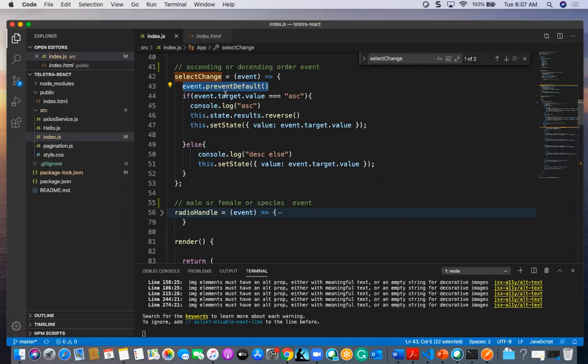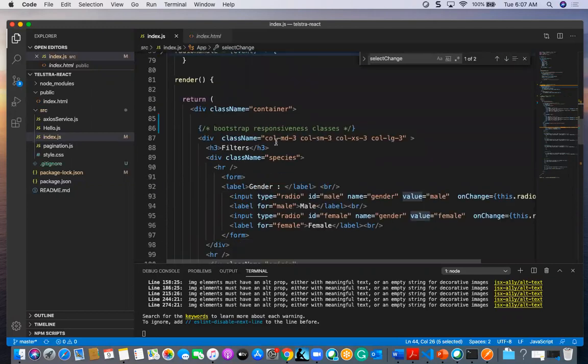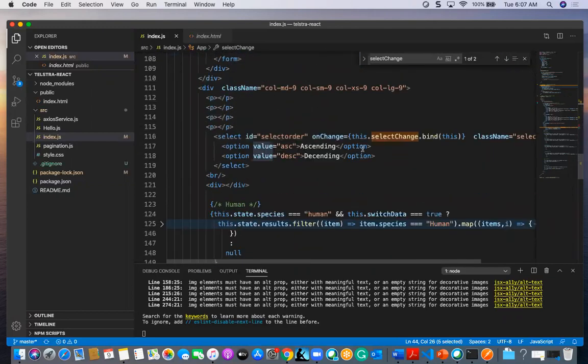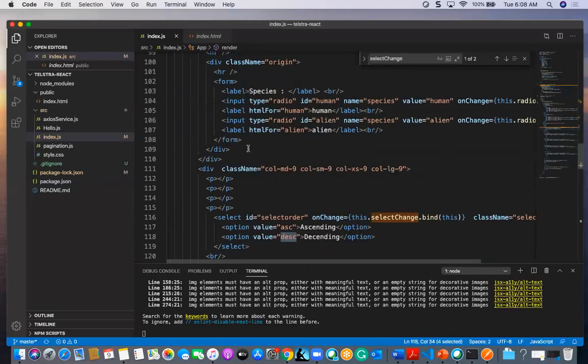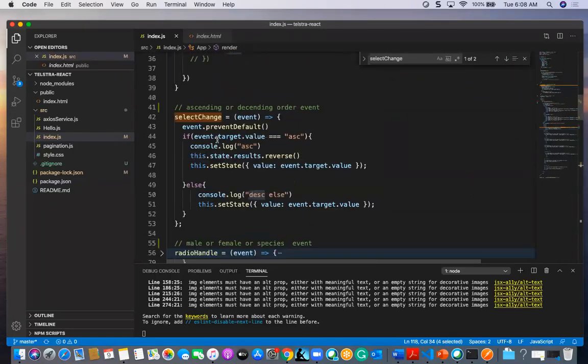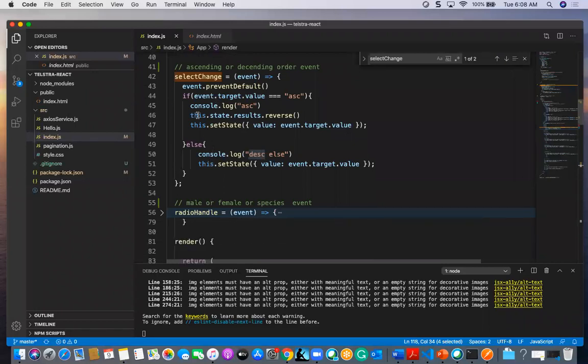If the event dot target dot value is equal to ascending order, what does this value represent? This value represents ASC or DESC, so it will represent ascending or descending order.